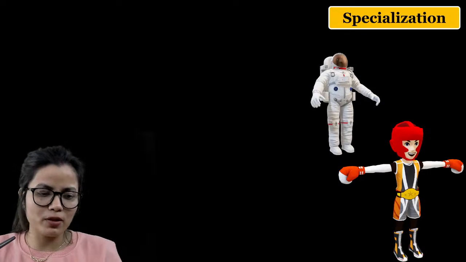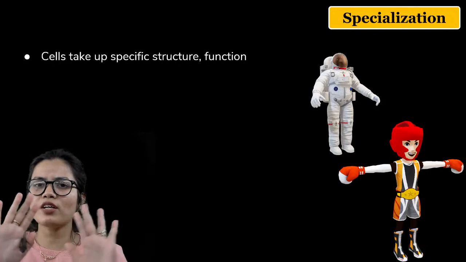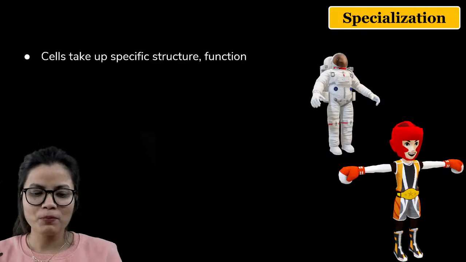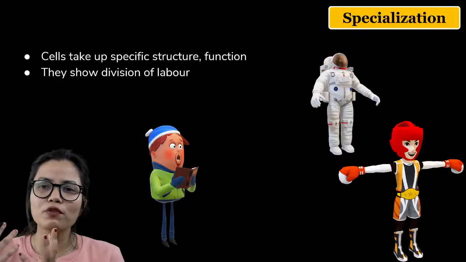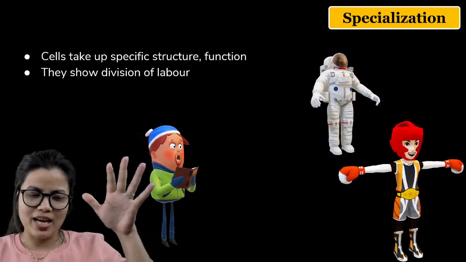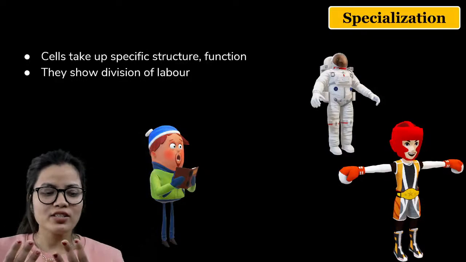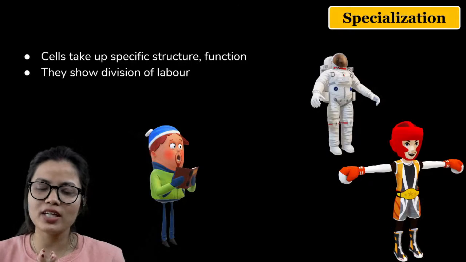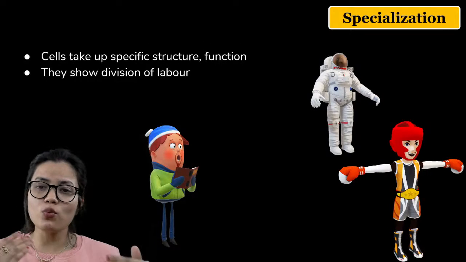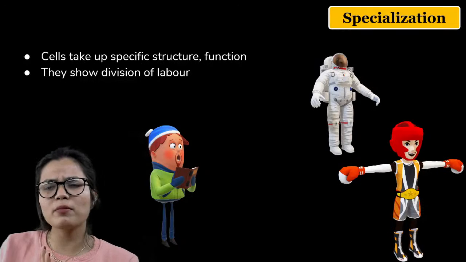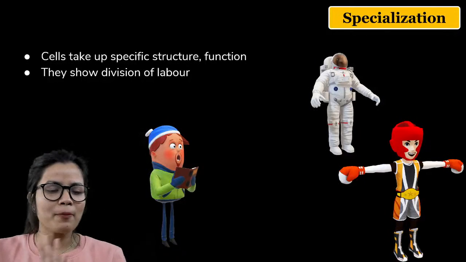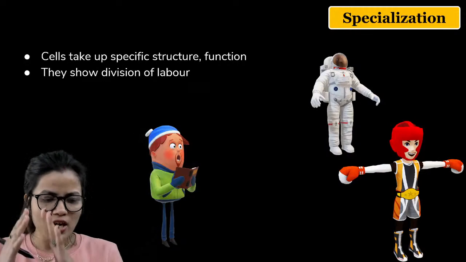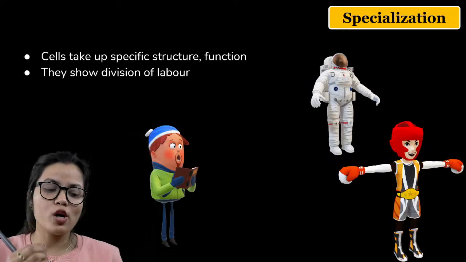Now, how does the permanent tissue arise? Just focus on this particular thing. Meristematic tissues are not doing anything as such, they are just dividing. Let us try to understand this with this GIF. At present, at your age, you are all just studying. Maybe you want to be an astronaut, a doctor, a teacher, an engineer, a dancer, a singer, whatever you want to be. But right now you all have a common role: you are studying.